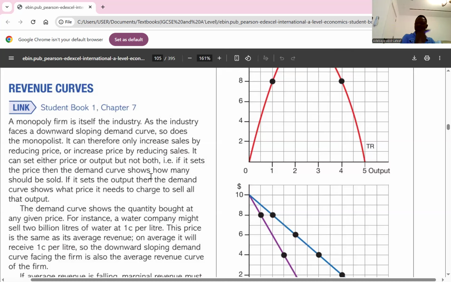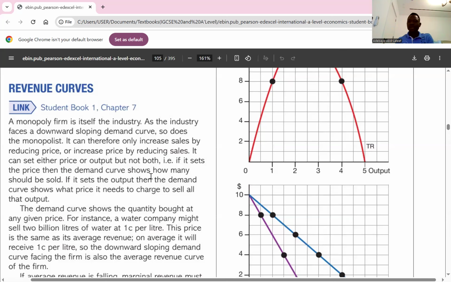So as soon as the average revenue falls, the marginal revenue will fall more than the average revenue. Why? Because if you want to buy an extra unit, I have to reduce the price. And for the last unit before the extra unit, you also had to reduce the price. So the marginal revenue will continue to fall further than the average revenue if a monopolist really wants to sell more. That is the point there. Is it clear?